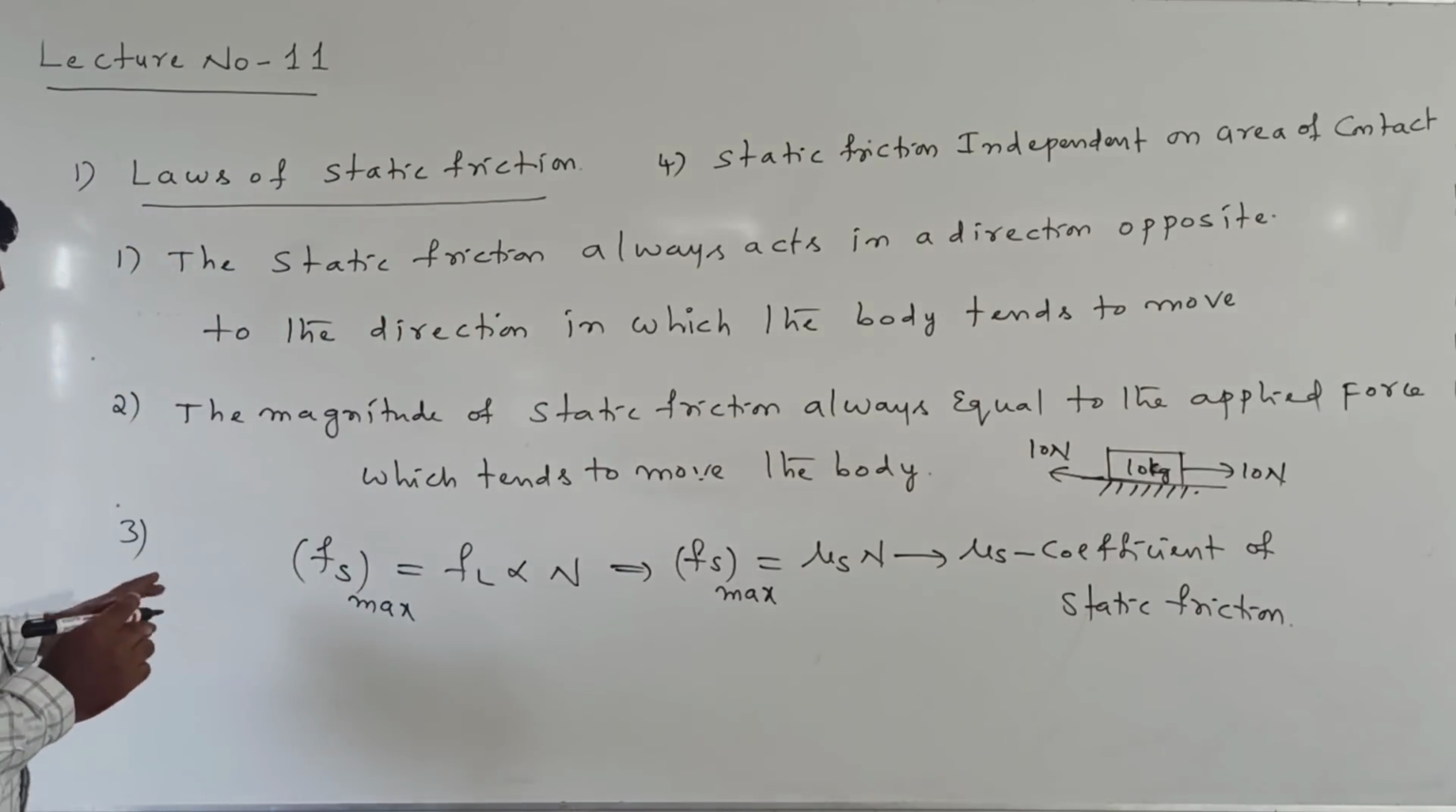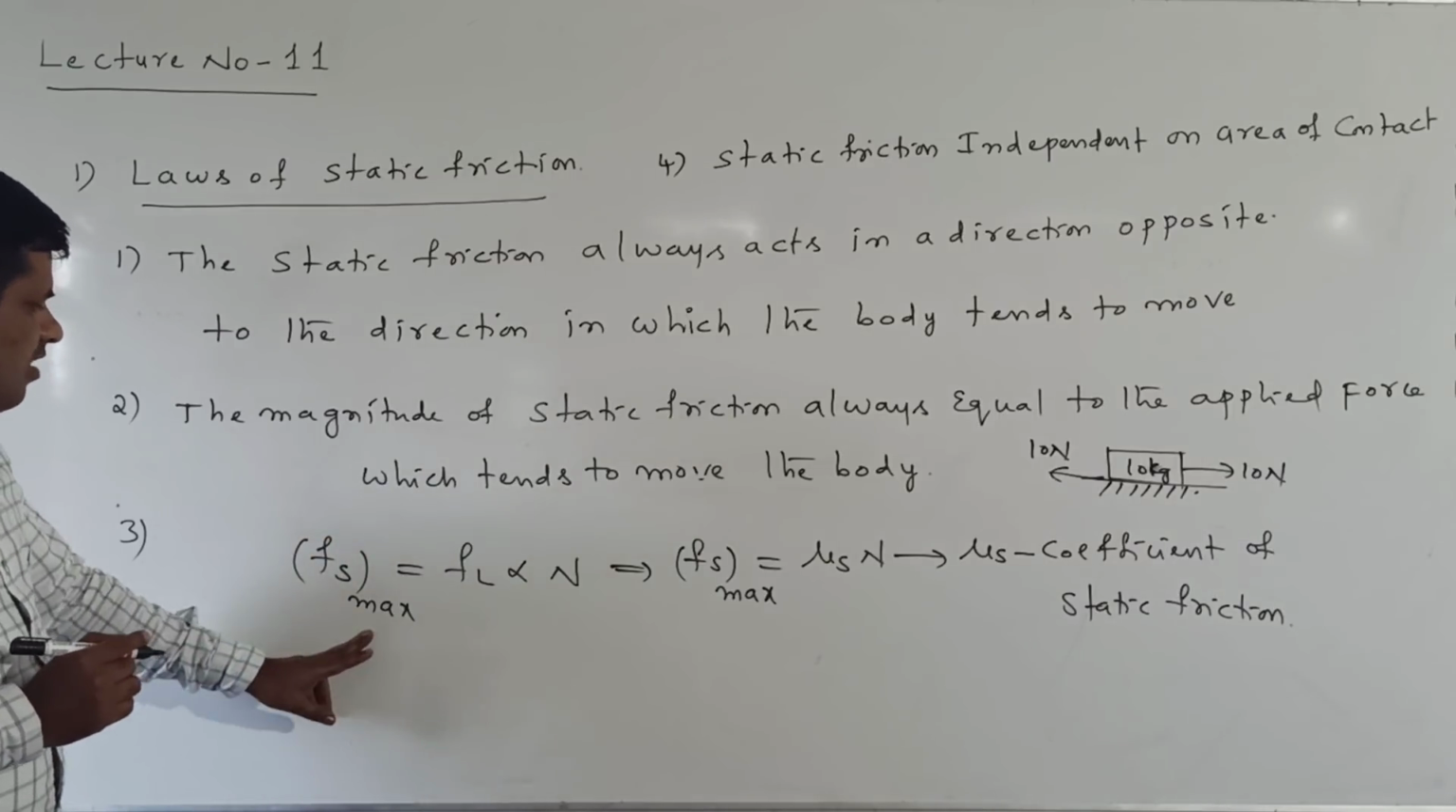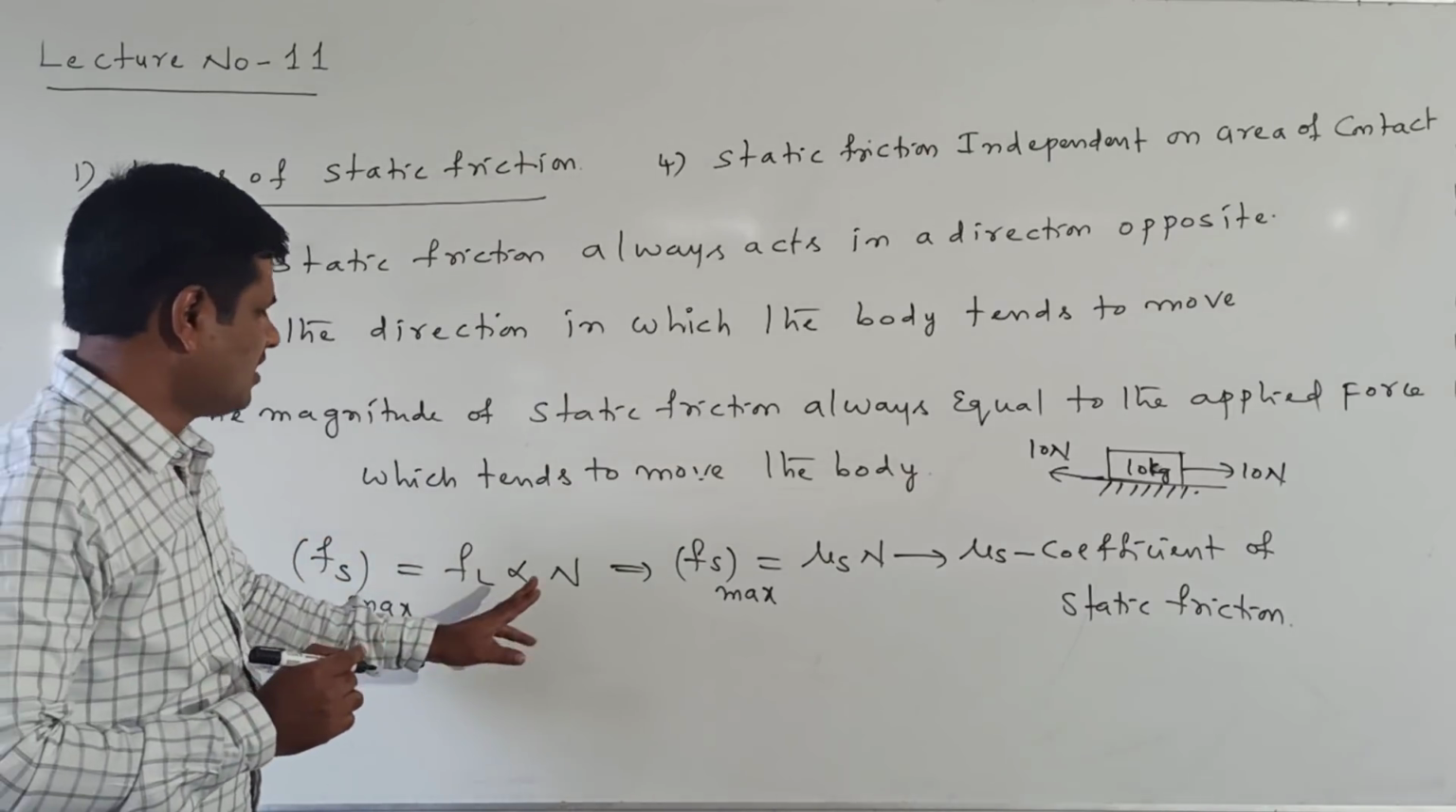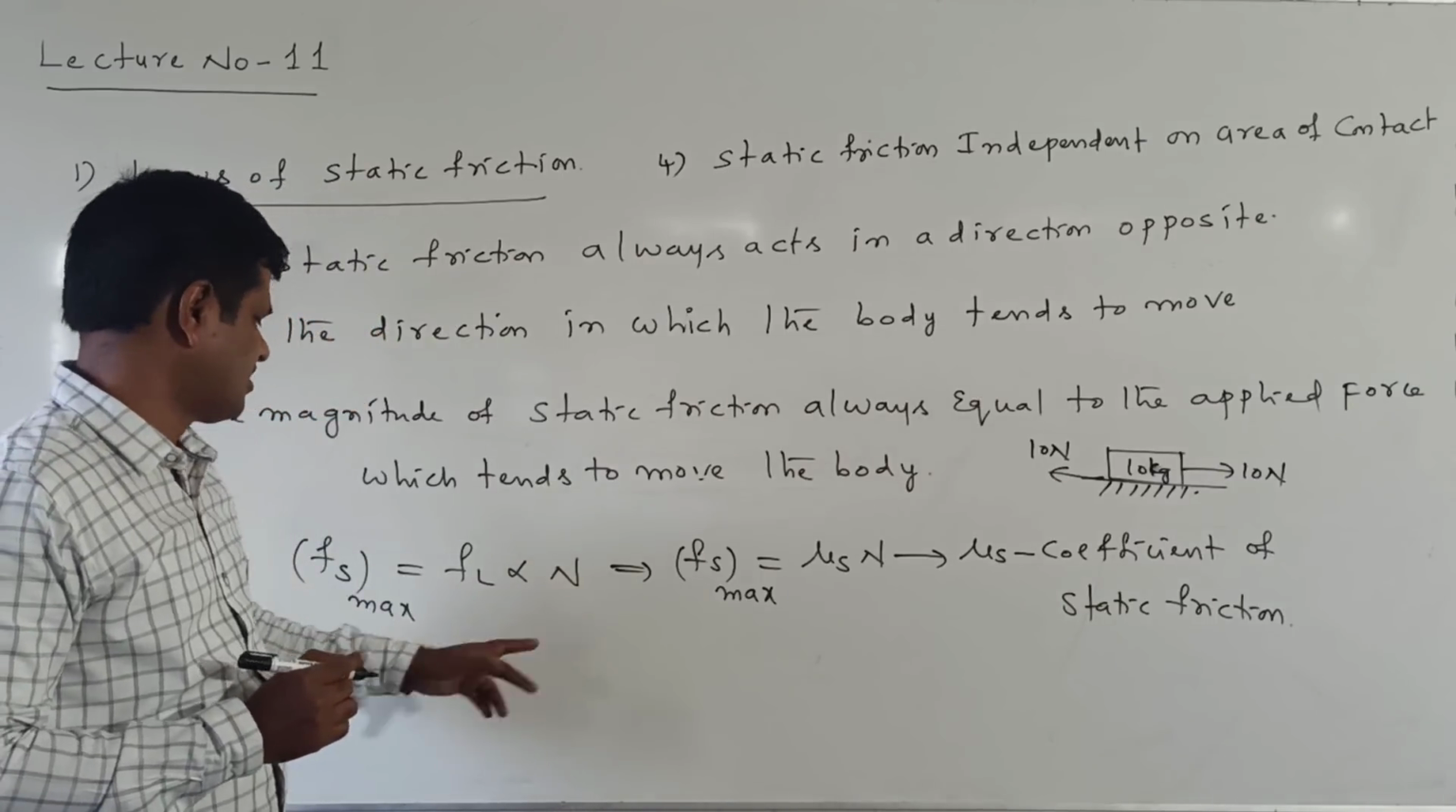Third one is there. What is the third one here? The maximum value of static friction is called the limiting friction. That is always proportional to the normal reaction.